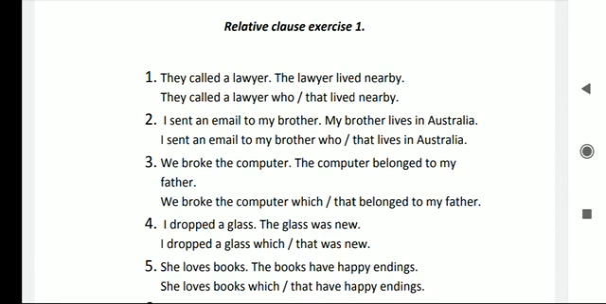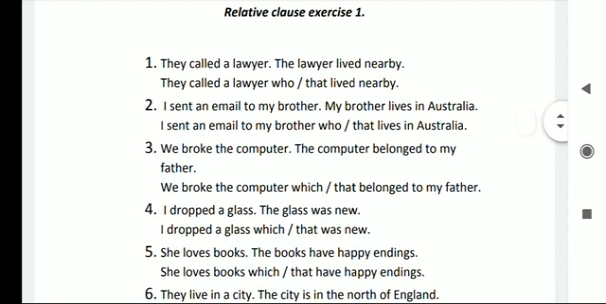Number 3. We broke the computer. The computer belonged to my father. So we can write these two sentences like this: We broke the computer which belonged to my father, or we broke the computer that belonged to my father.